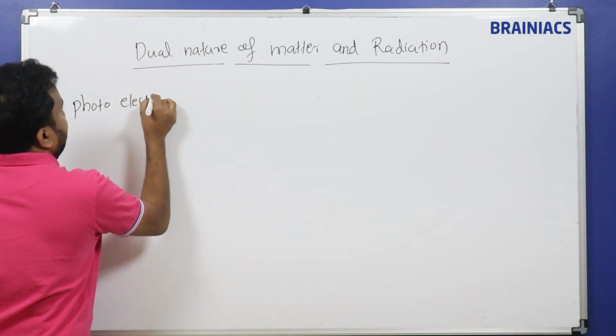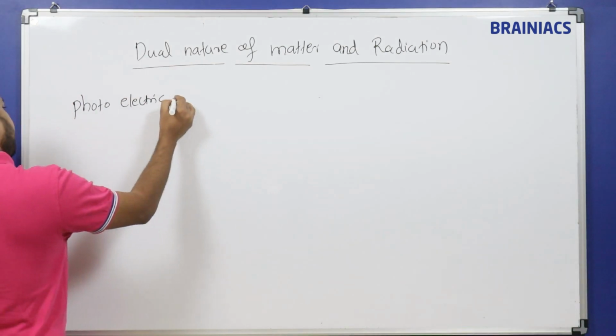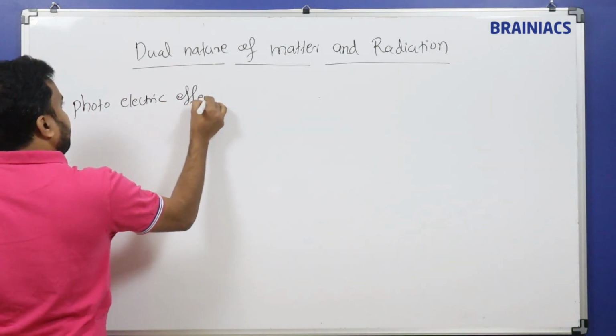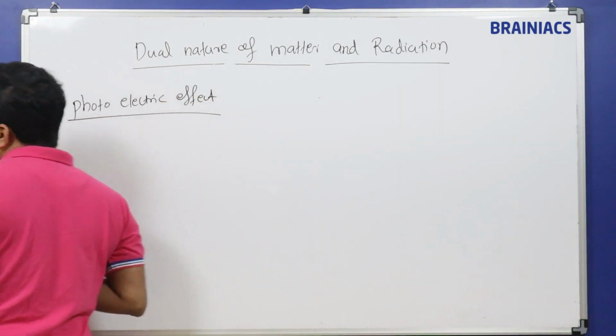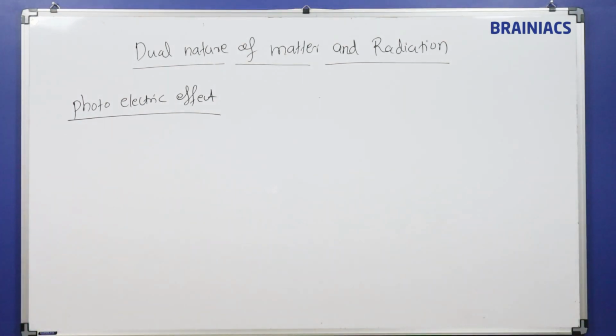Photoelectric effect. What is the photoelectric effect?